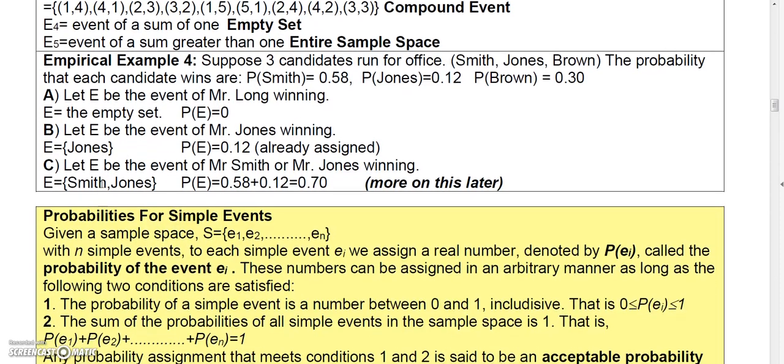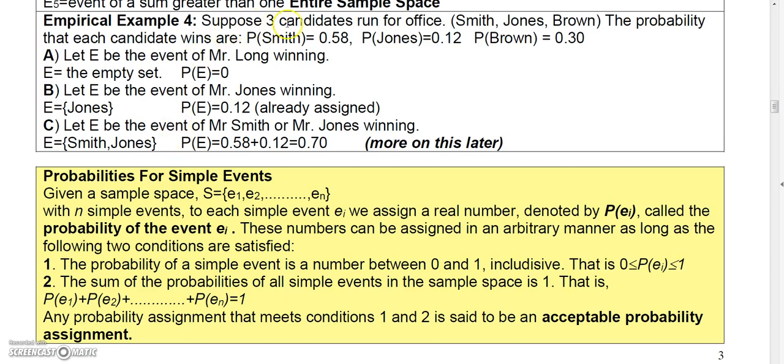Now let's look at an empirical example. Suppose 3 candidates run for office. We'll call them Smith, Jones, and Brown. The probability that Smith is going to win is 0.58, the probability that Jones wins is 0.12, and the probability that Brown wins is 0.30. Let's let E be the event of Mr. Long winning. Well, Mr. Long's not running, so that would be the empty set, and so the probability of that event would be 0. Let's let E be the event Mr.